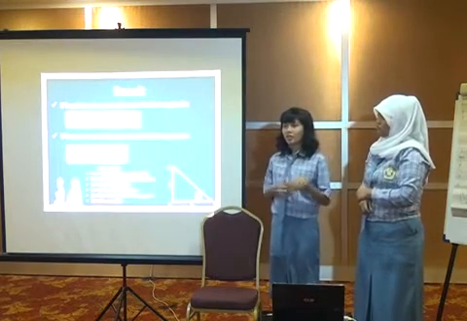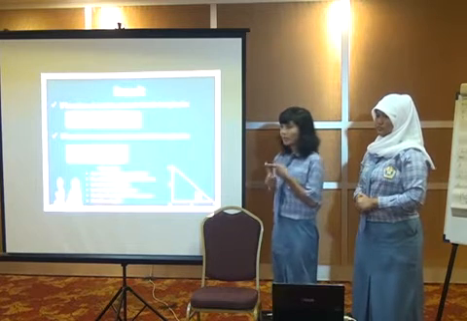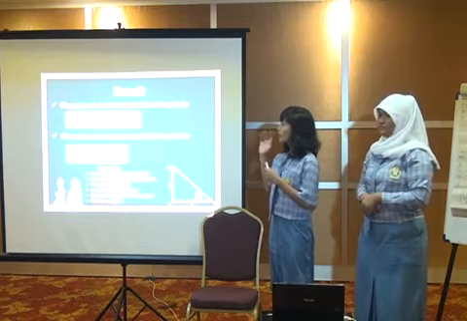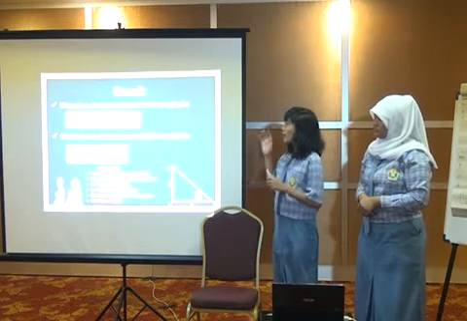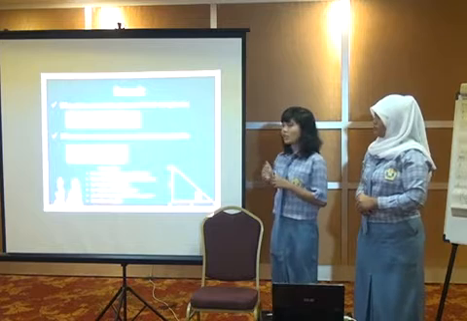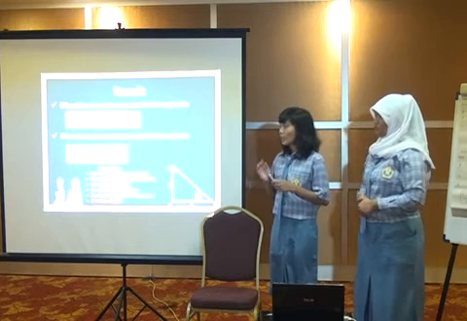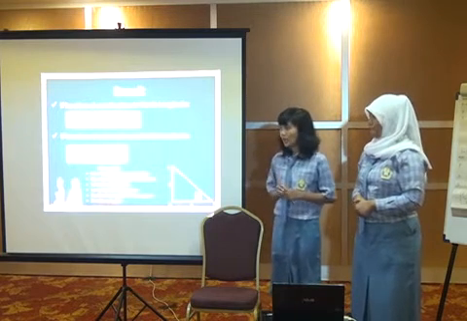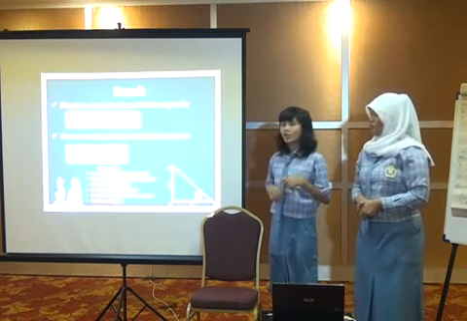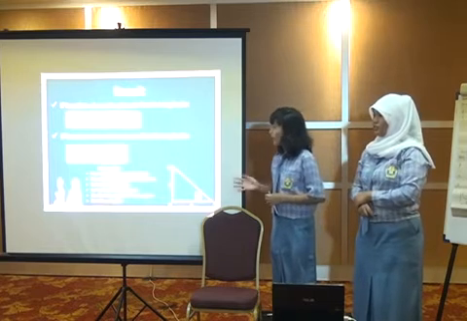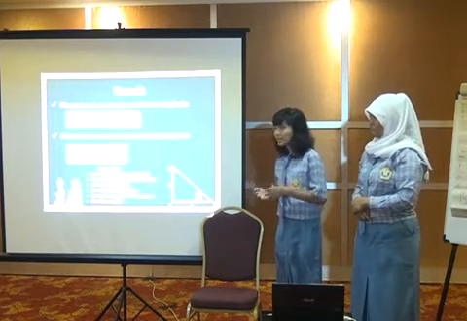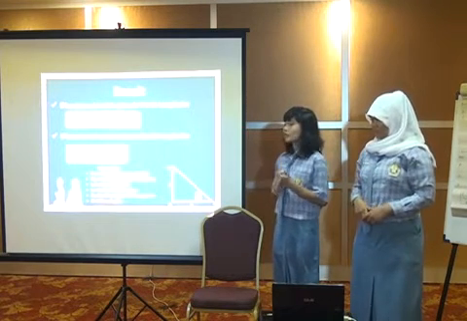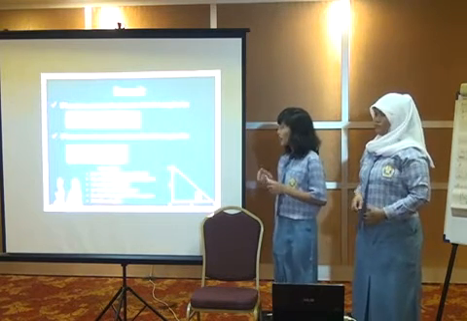Because the Earth is divided into two hemispheres, the North Hemisphere and the South Hemisphere, we also have two formulas for this case. First, if the location of a certain place is in north longitude, tan theta equals north longitude of some place minus north longitude of Ka'bah times radius of Earth, divided by latitude of some place minus latitude of Ka'bah times radius cos theta. And second, if the location of a certain place is in south longitude, tan theta equals south longitude of some place plus north longitude of Ka'bah times radius of Earth, divided by latitude of some place minus latitude of Ka'bah times radius cos theta.